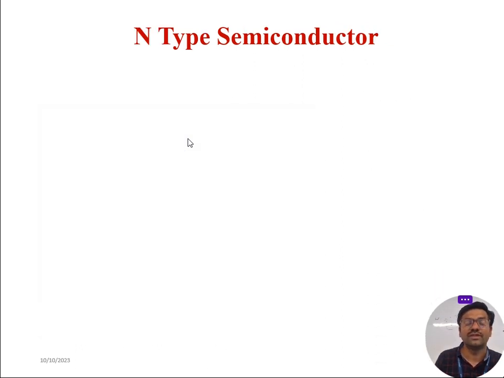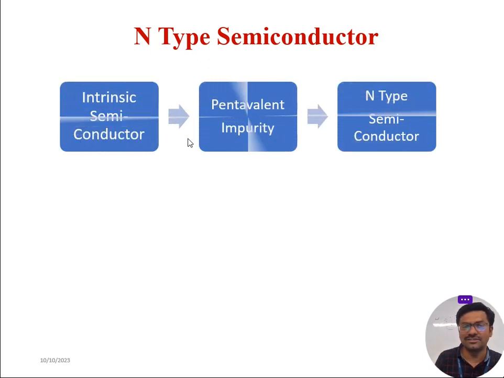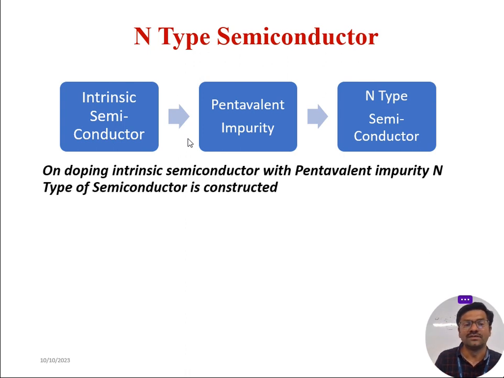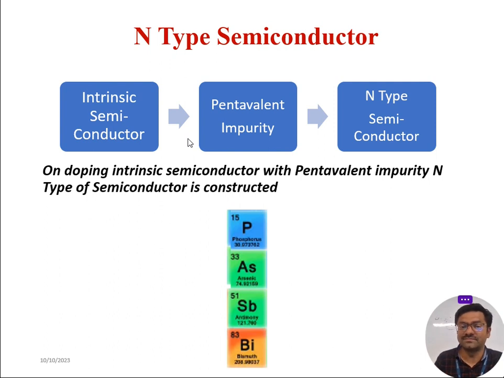Now we will move on to the n-type of semiconductor. How do we construct it? It is very simple. To the intrinsic semiconductor, I dope a pentavalent element to get an n-type of semiconductor. What are the pentavalent elements? Phosphorus, arsenic, antimony, and bismuth. These are the pentavalent elements.